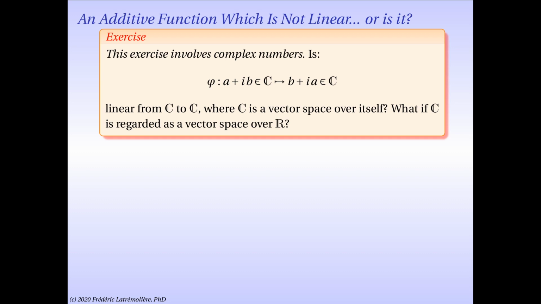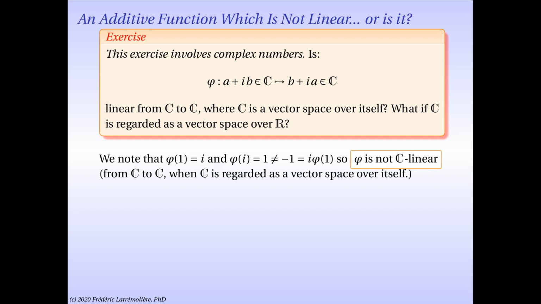I'm going to first ask if this map is linear from C to C. We saw in our first activity how to prove that a map is in fact not linear, and this is exactly what happens here. We do a couple of simple calculations. Phi of 1 is i by construction, and phi of i is 1 by construction. However, since i times 1 is i, we should have, if phi is linear, that phi of i is i times phi of 1. Yet i times phi of 1 is i squared, which is minus 1. So we see that since 1 is not minus 1, phi of i is not equal to i times phi of 1, and phi cannot be linear.